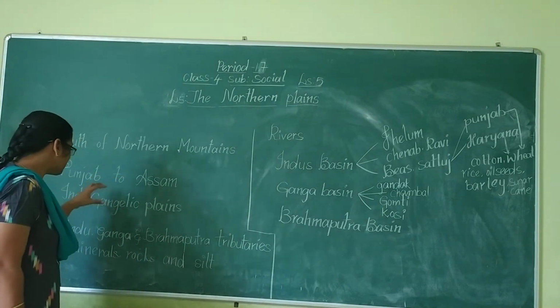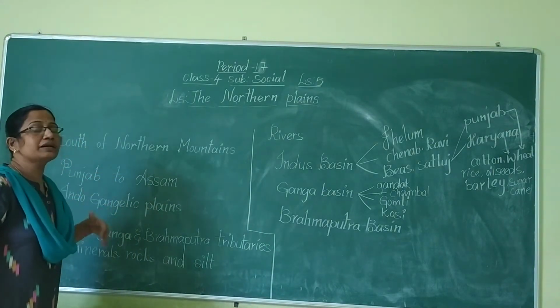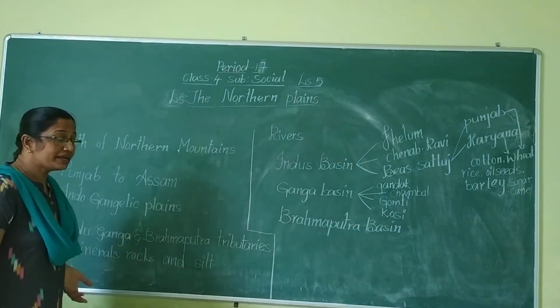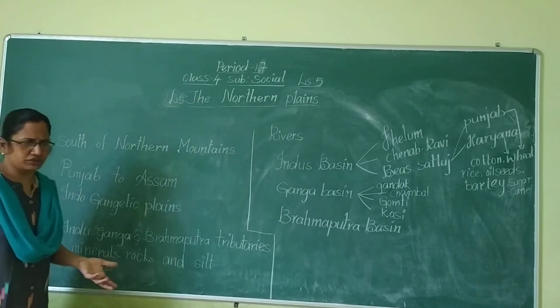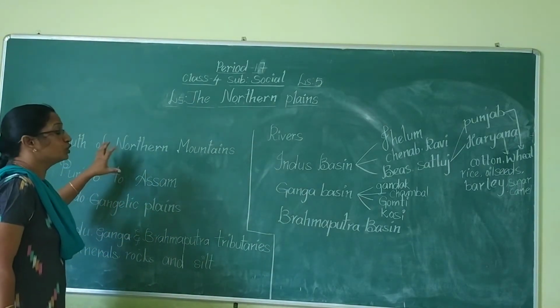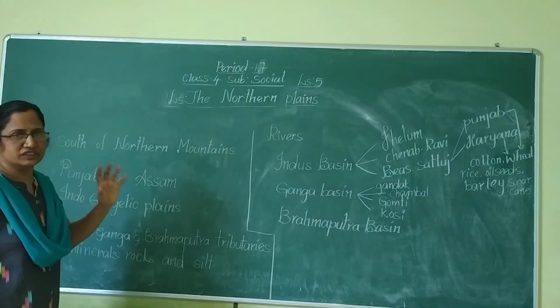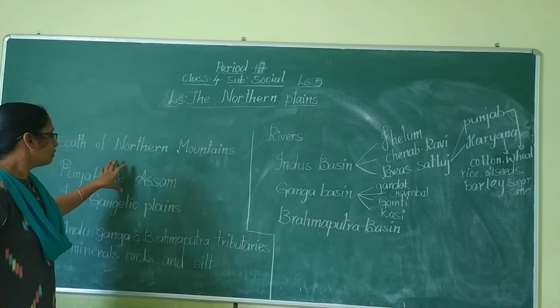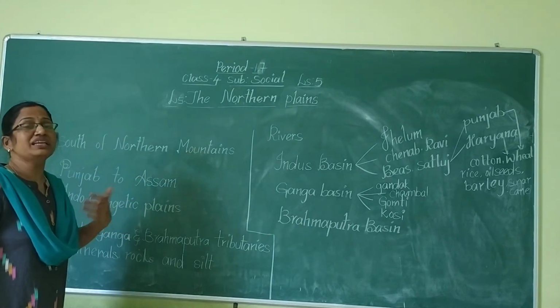Why are we calling these plains the Great Plains of India? Because more population, the majority of the people, live in the Northern Plains. Why? Because the plains are fertile and we can grow many crops.